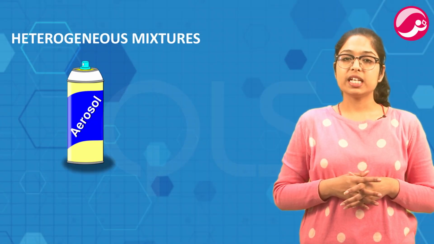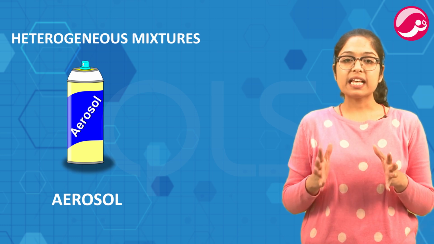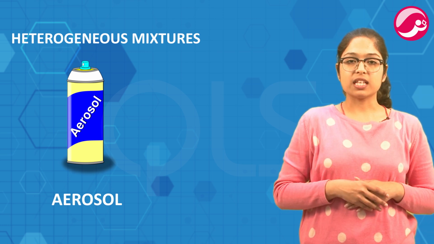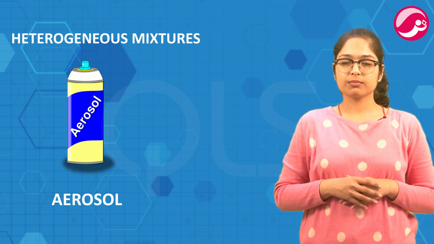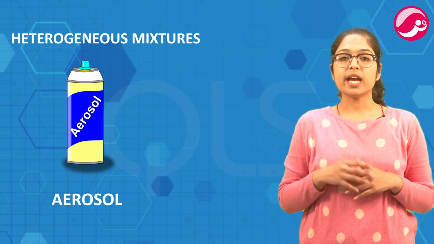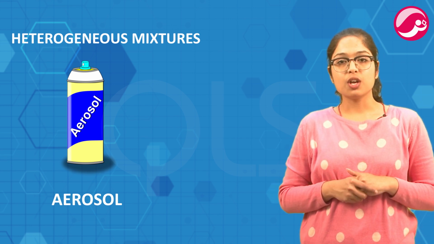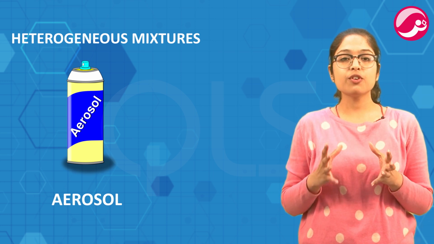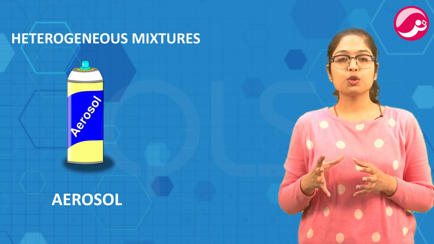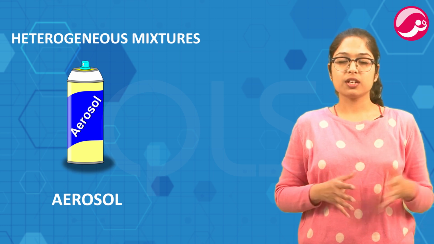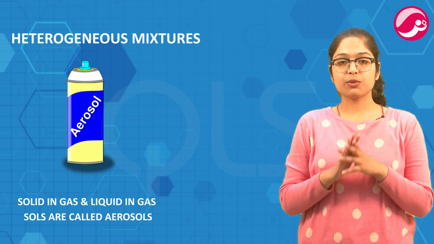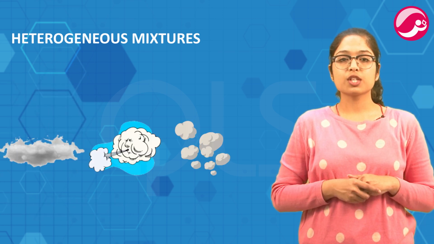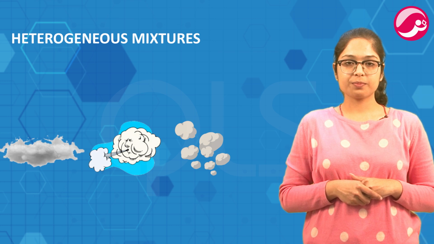Another type of colloid is aerosol, where gas is the dispersion medium. Solid in gas and liquid in gas sols are both aerosols. इसमें जो dispersion medium है वो gas है and dispersed phase could be both solid or liquid. So, solid in gas and liquid in gas sols are called aerosols. Fog, clouds, smokes are all aerosols.